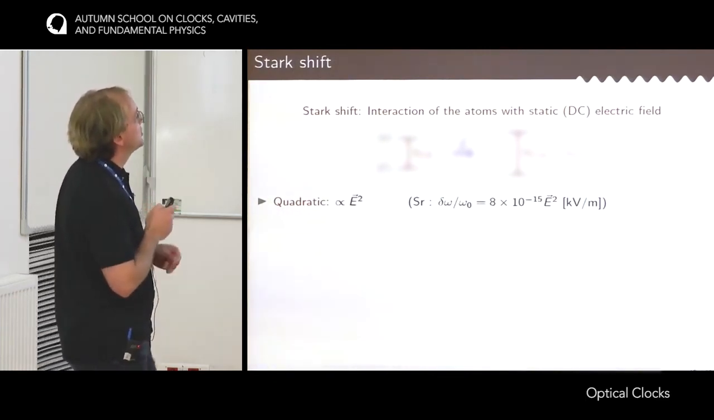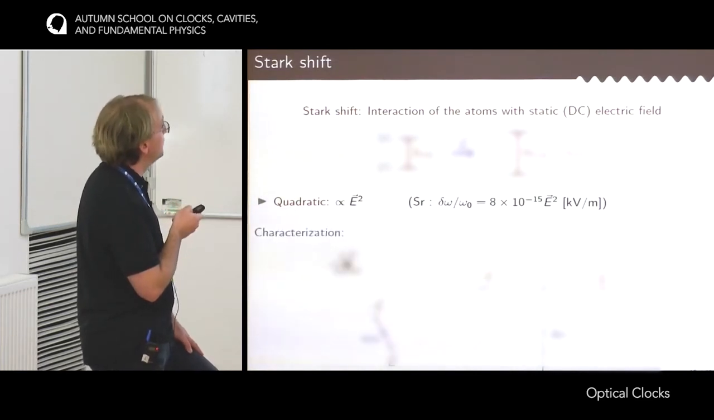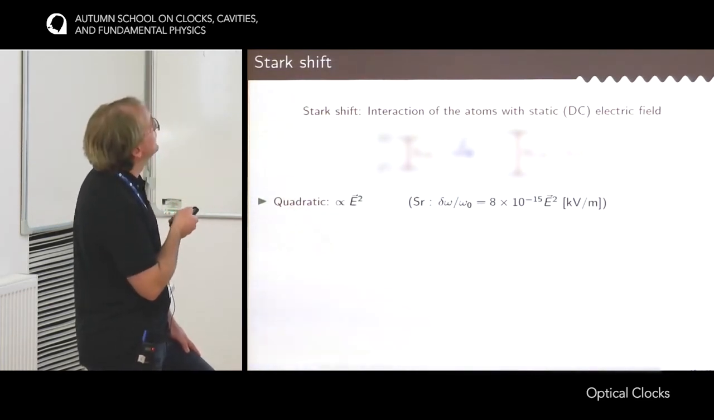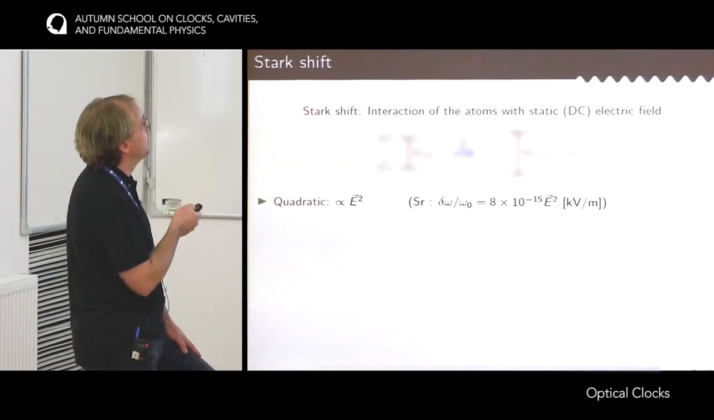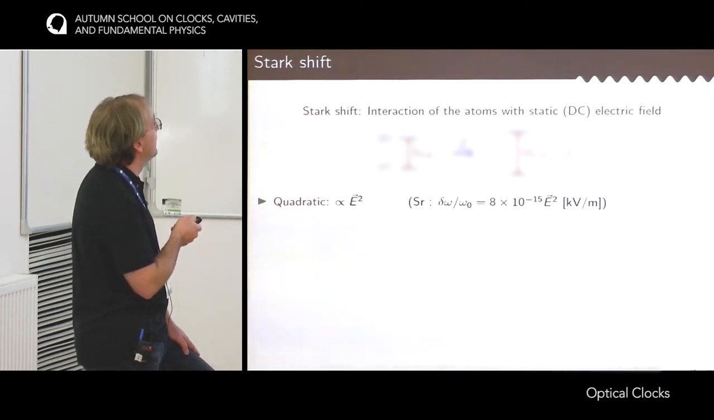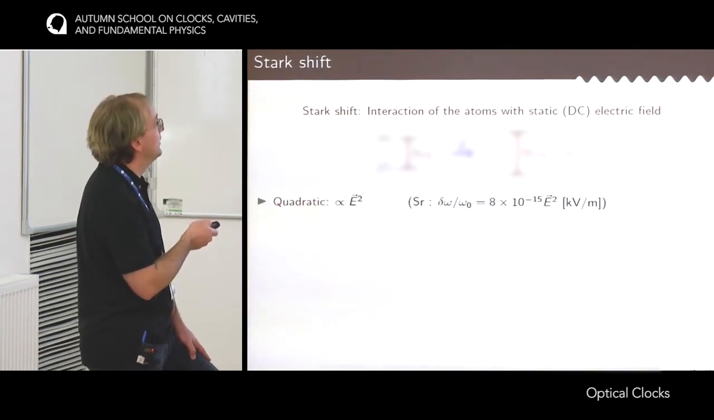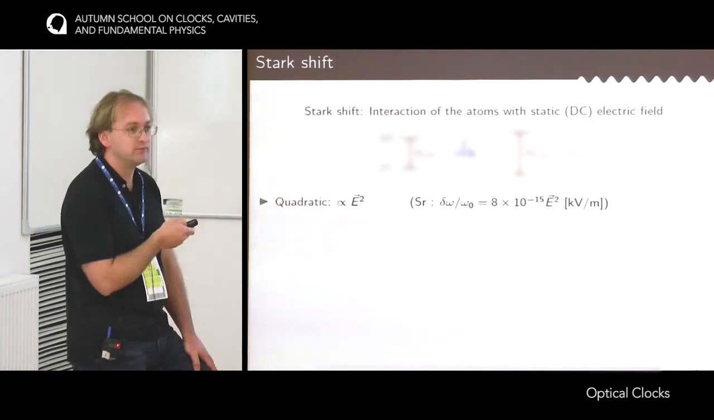Now I switch to the interaction between the atoms and their environment. So this is the unperturbed atom, ground state and excited state. And now if you place the atom in a static electric field, due to the Stark shift, the energy difference between the two levels will shift by a quantity delta omega. This effect is quadratic in electric field, and the order of magnitude, if you take strontium, for instance, is something like 10 to the minus 14 for an electric field of 1 kilovolt per meter.